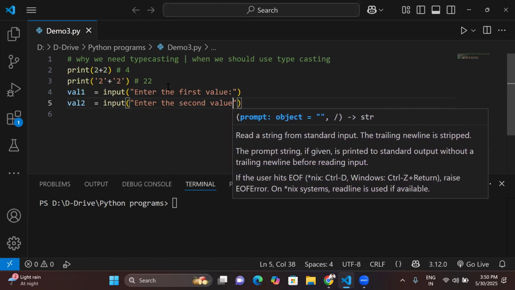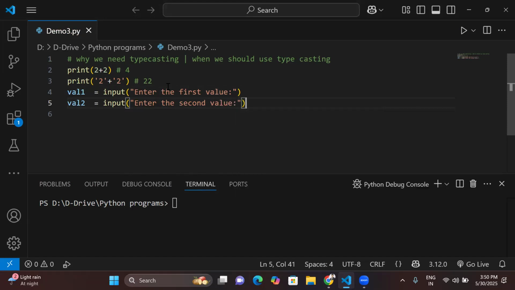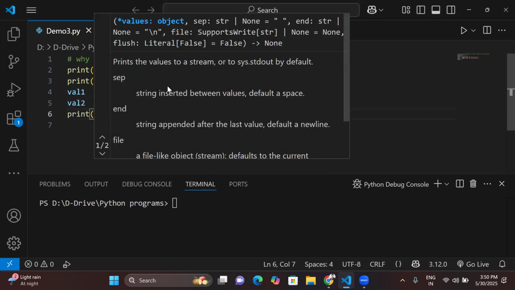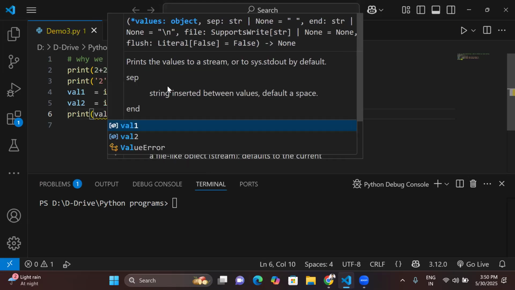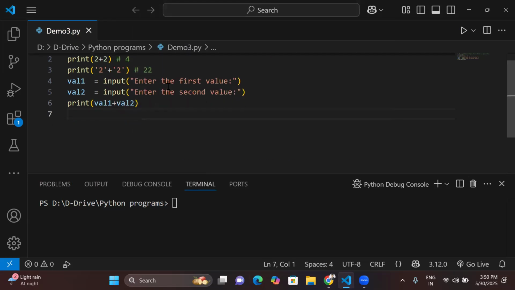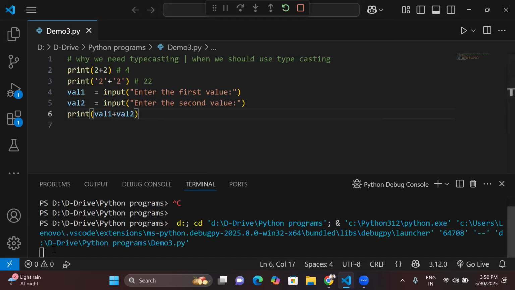Fine, and let's do the addition with print: val1 plus val2. I'm taking a very simple example, guys. Let's check what the answer will be. So first you will get 4 and then 22.